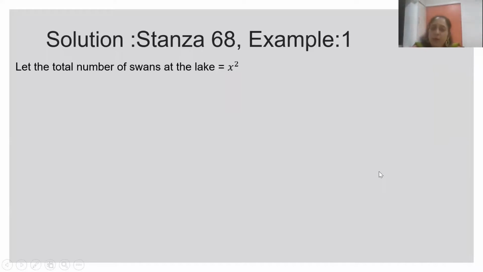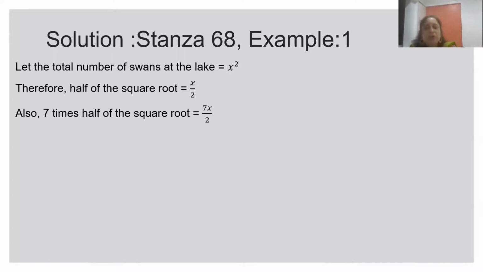Since we have to take the square root, it is convenient to assume the total number of swans is x square. When we take the square root of x square, it becomes x. We multiply the square root by half and also by 7, so half of the square root is x by 2, and 7 times of it is 7x upon 2.